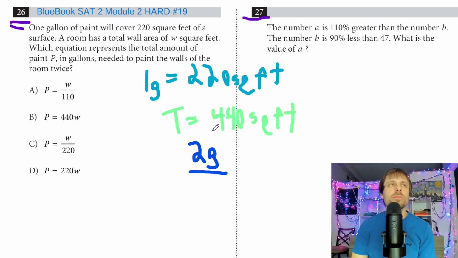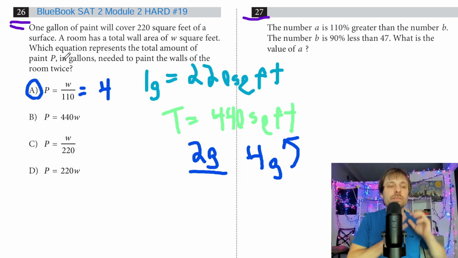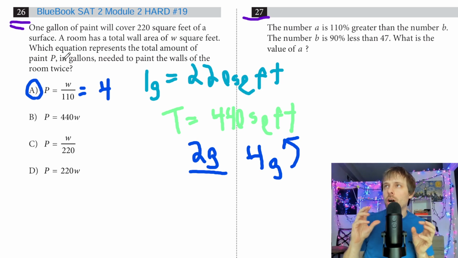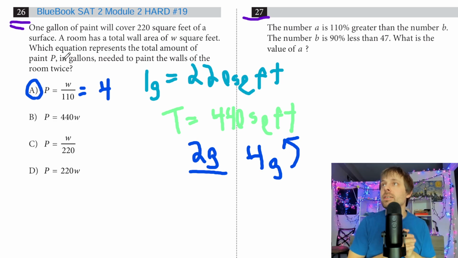Let's see what they ask. Which equation represents the total amount of paint in gallons needed to paint the walls of the room twice? So that means I would actually need 4 gallons to paint this room twice. So if I look through my answers here, W, we made 440. So if W is 440 divided by 110, that would get me 4 for the amount of gallons needed. That's already my answer. So you see, I don't even need to necessarily work around the context of what's happening in the problem. I just throw numbers in that are logical and easy to work with.